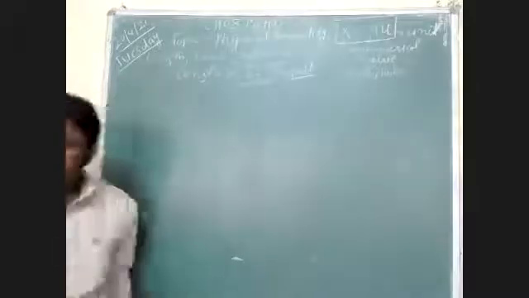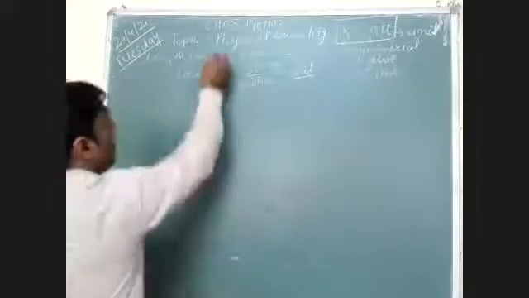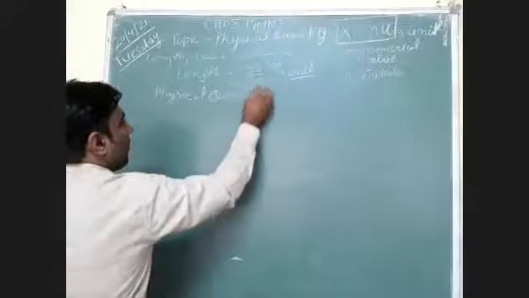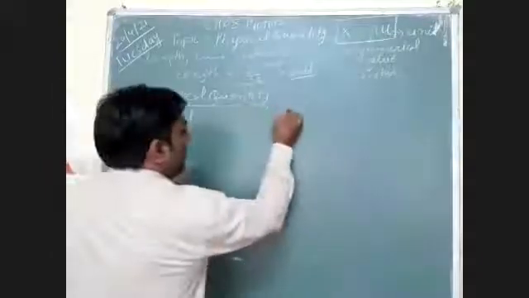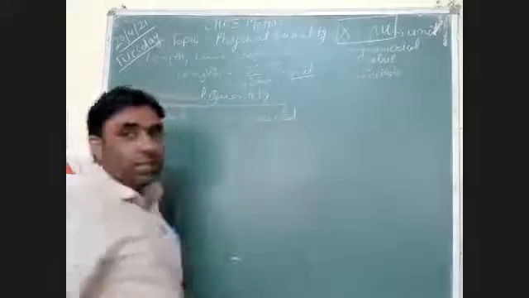Let's start with today's topic, which is the types of physical quantity. We have two types. First are fundamental physical quantities, and the second type is derived physical quantities.